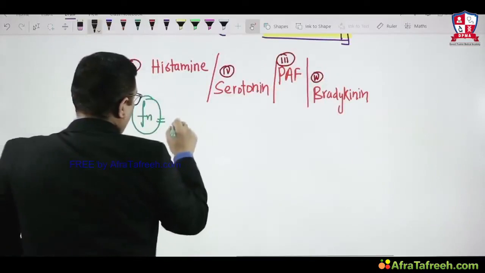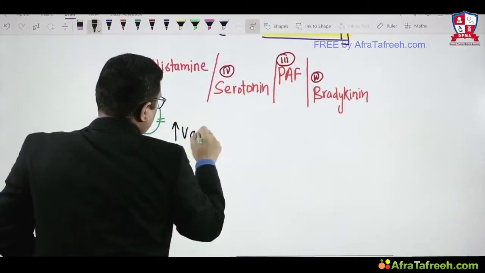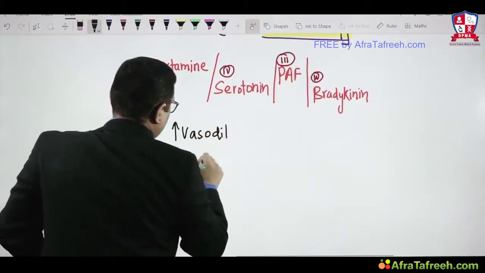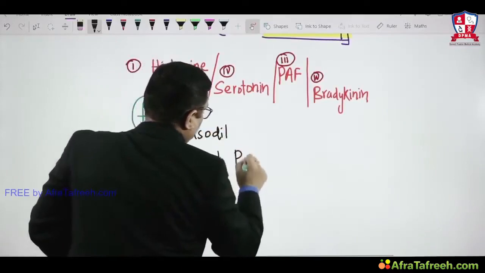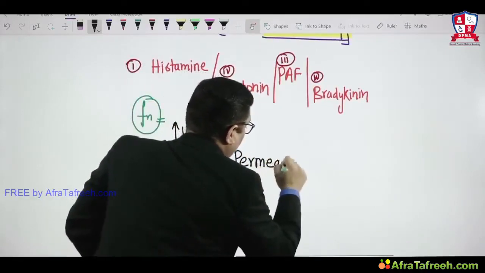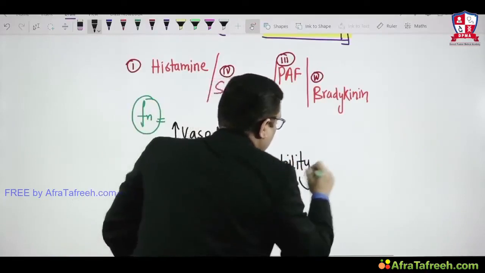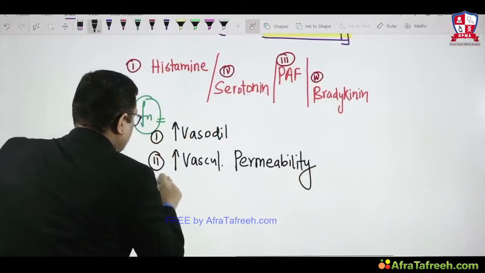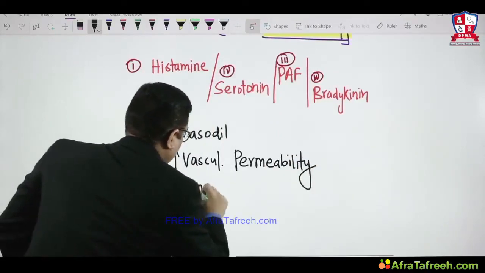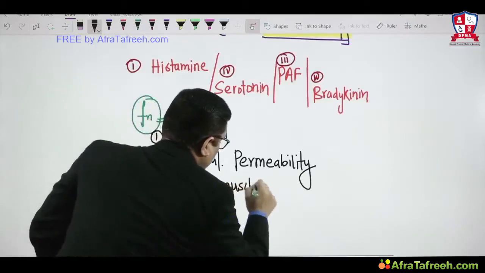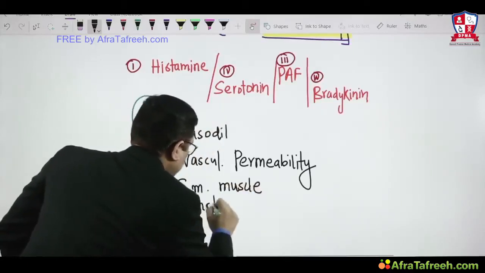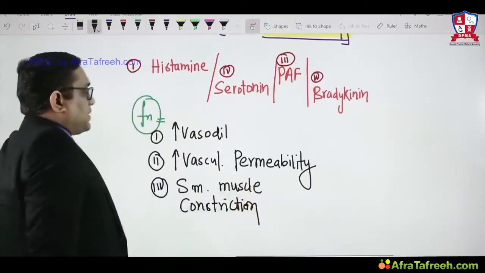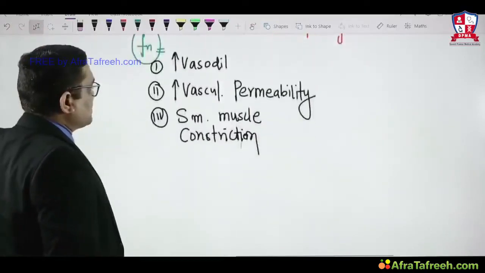They are all involved in vasodilation, increasing vascular permeability, and smooth muscle contraction or constriction. So smooth muscle constriction is another important feature of these inflammatory mediators, right? These are three important functions which are common to all of them.